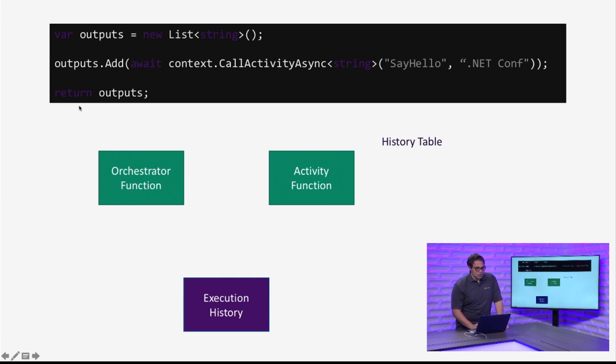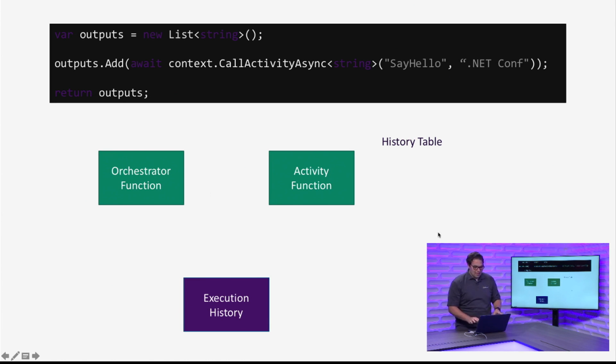So I have here an orchestration, some sample code up here. I'm going to create a new list. It's a list of strings. And all I'm going to do is add to that list some call to a function. Okay? So I'm going to call a function, and the function's name is say hello, and I'm going to pass it the value .NET-Conf. That's all I'm doing. I'm calling a function say hello, passing it the value .NET-Conf. Whatever it returns back, which is going to be a string, I'm going to add to my list. Okay? So very simple. All I want to do is call this function and stick the output into my list, which is a string. Now, how do we actually do that from the framework perspective?